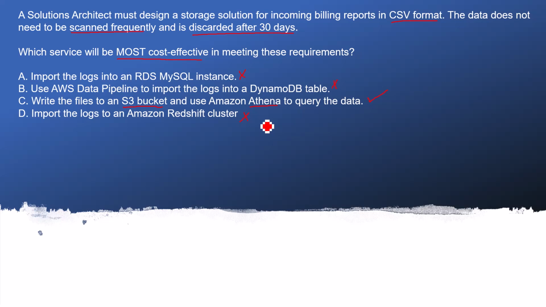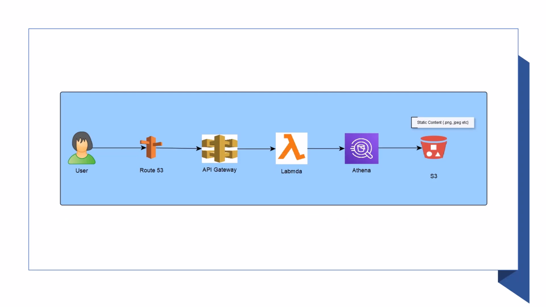Let's jump to the next slide for more detail about Athena queries. This is the high level design showing how Athena resides on top of the S3 bucket. The CSV file is stored in the S3 bucket. On top of that we have Lambda. Lambda calls the Athena queries and fetches the data from S3. And this is the API Gateway, and the domain is configured in Route 53.